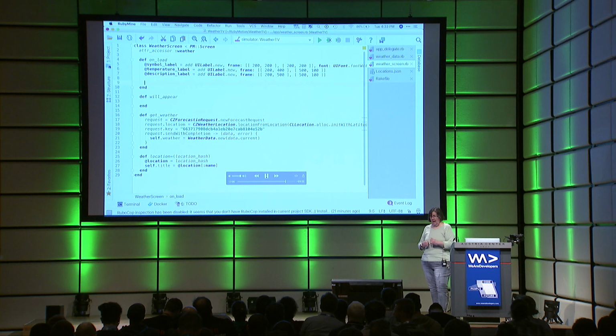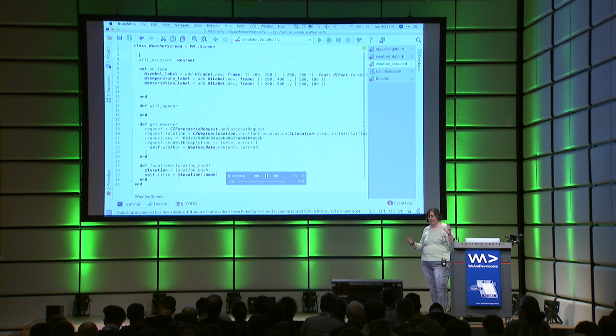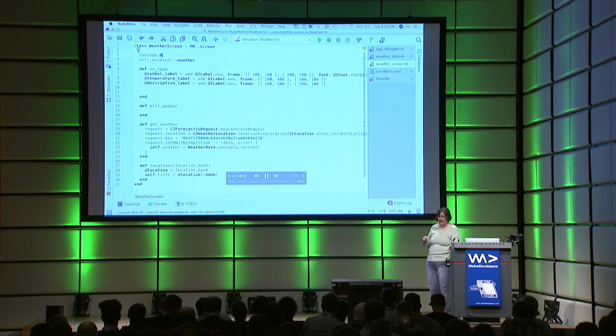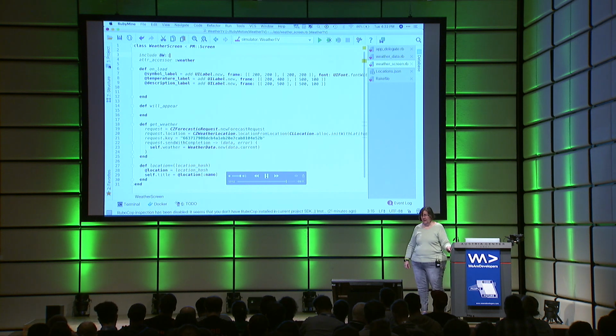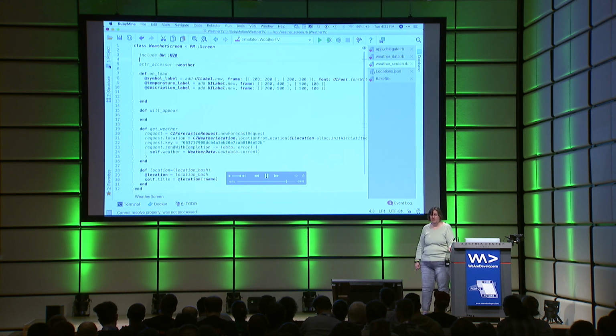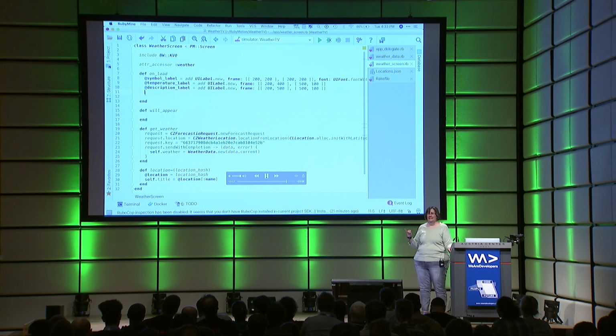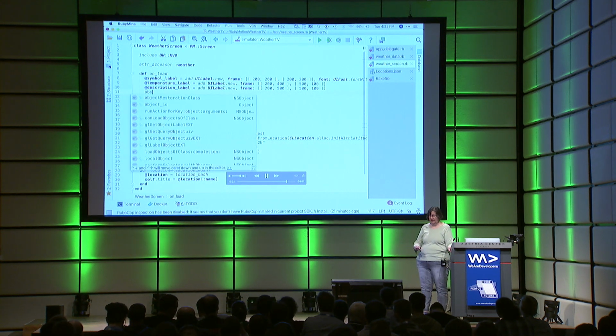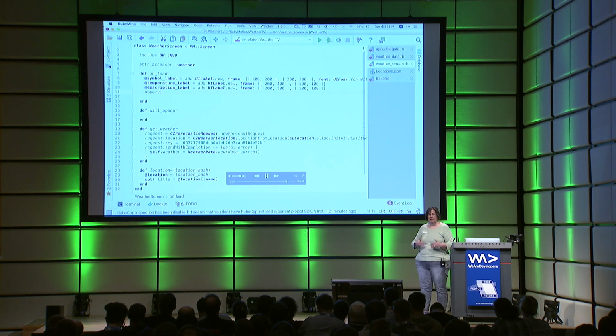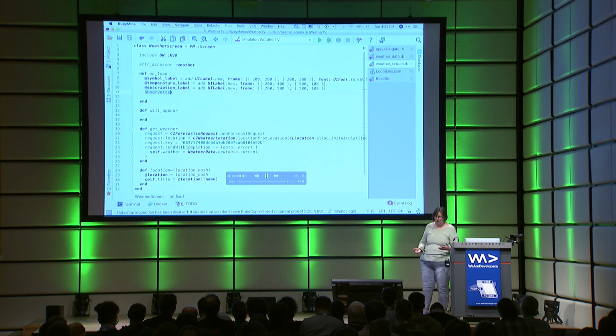Okay, after here, we need to do something about this asynchronous stuff. So what I'm going to do is use, once again, something handy from BubbleWrap. It comes with a really nice wrapper for KVO, or key value observation. And by including that as a module here, I just automatically get a method I can use in this class called observe. And I can observe any attribute of any object I want.